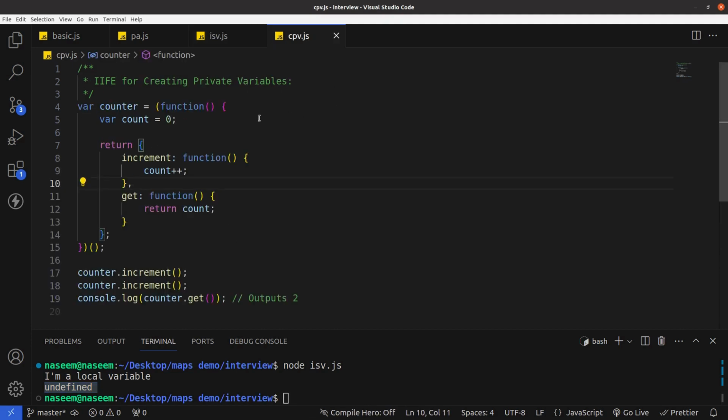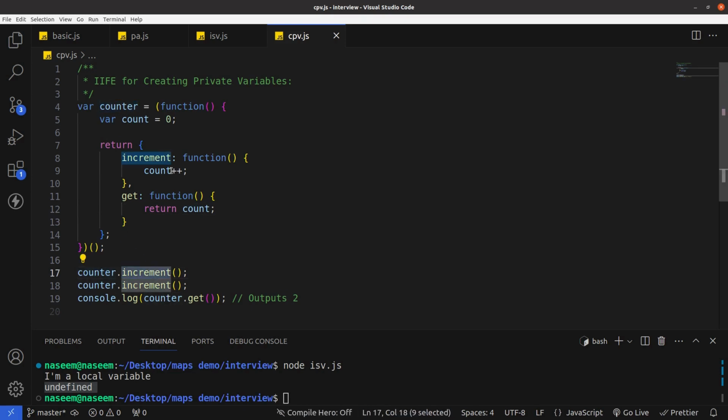So now let's try another one, creating a private variable. In this case we have defined an immediately invoked function, and we have defined a variable called count, and we return two functions. In one function we increment the value of count. In the other function we get the value of count. So by this we can use increment.